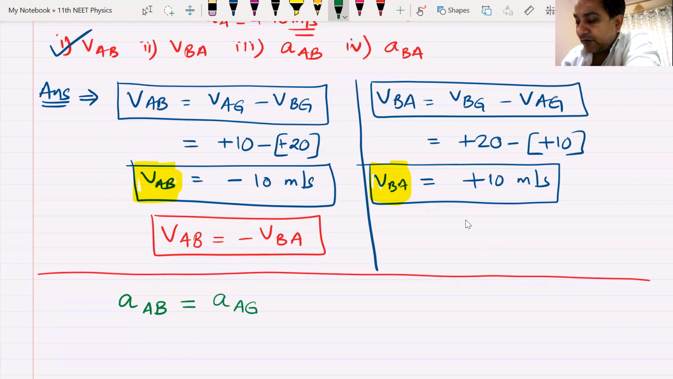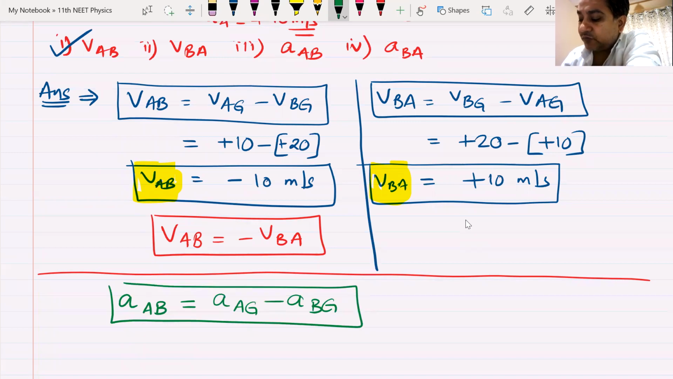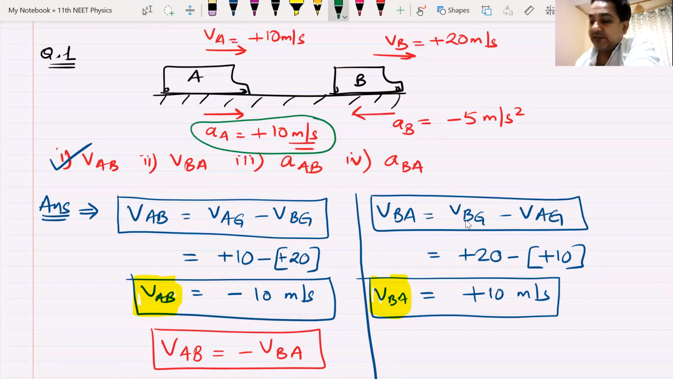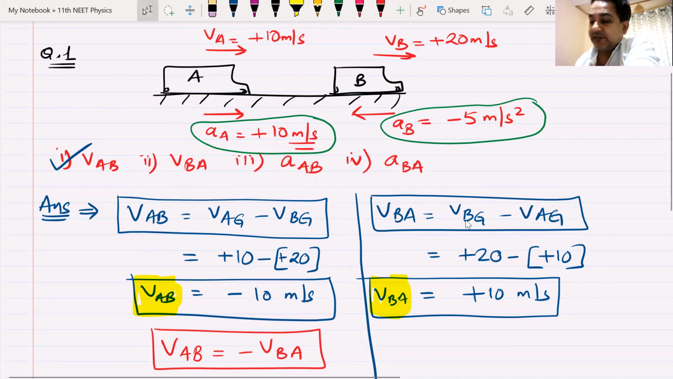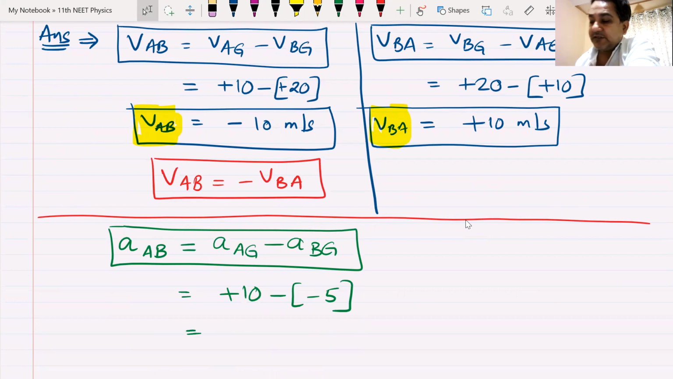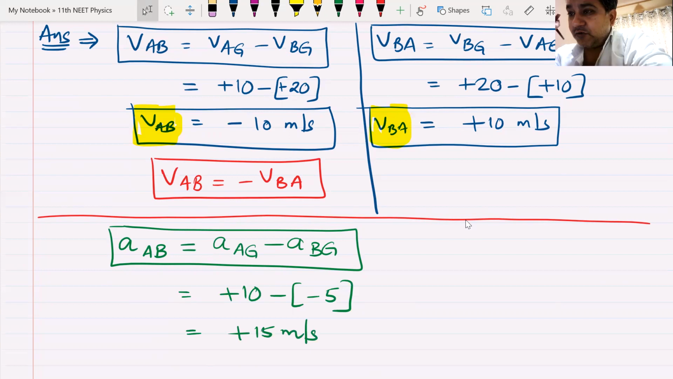Acceleration of A with respect to ground minus acceleration of B with respect to ground. Now look at the values. What is the acceleration of A with respect to ground? It is given here. Acceleration of B with respect to ground is given here. We just need to put the values. This is plus 10 minus, this is minus 5. So my answer becomes plus 15 meters per second square.